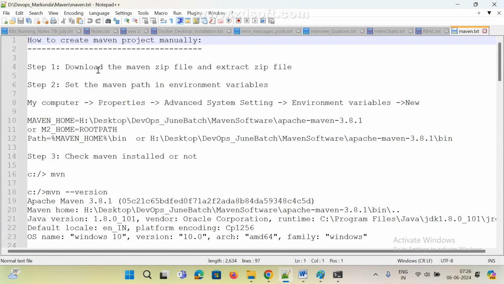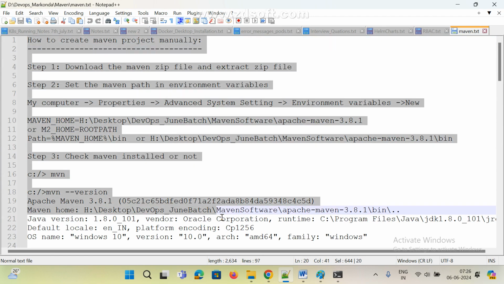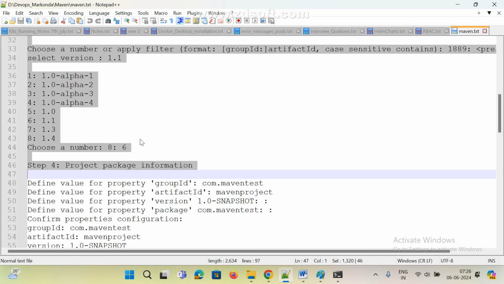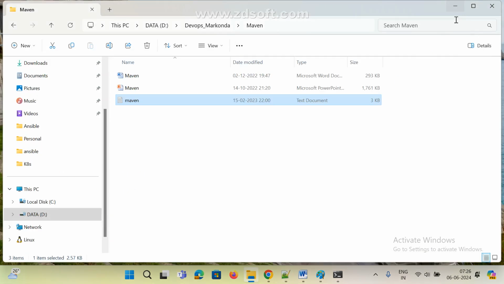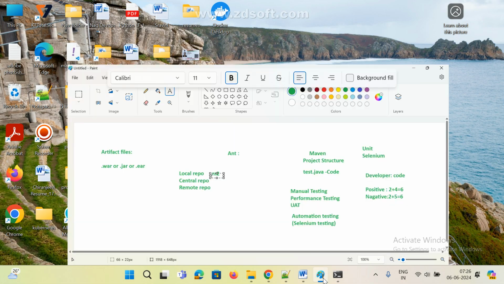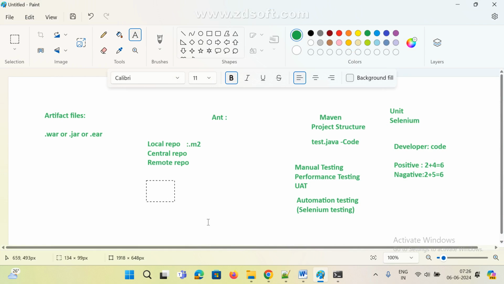If you want to create a project manually, in real time mostly we are not going to use the console and command prompt. In real time mostly we are using IDEs. I hope everyone knows what an IDE is. IDEs means we are using Eclipse.